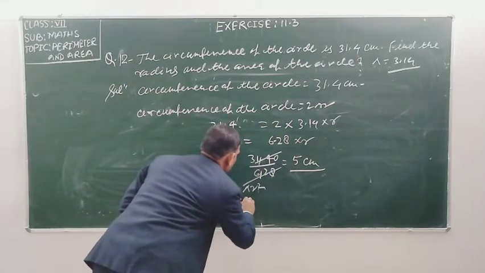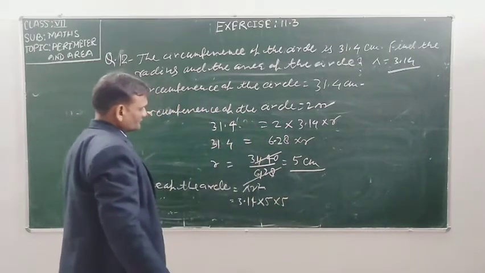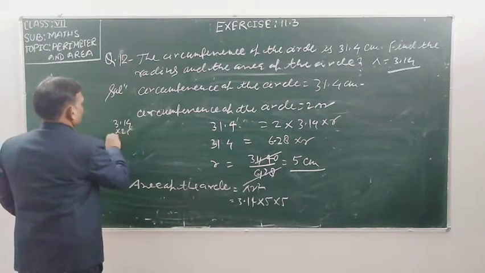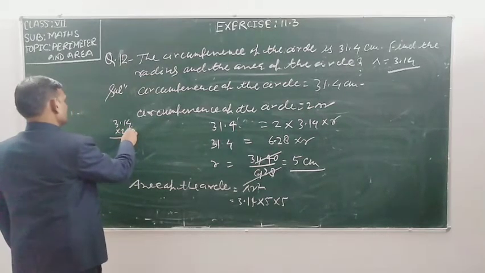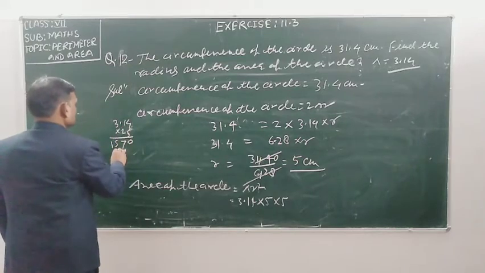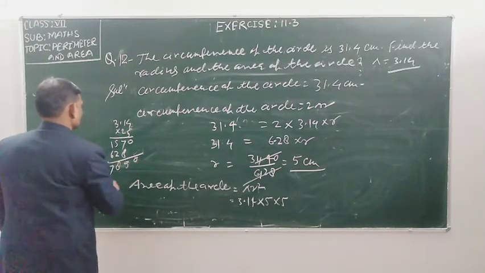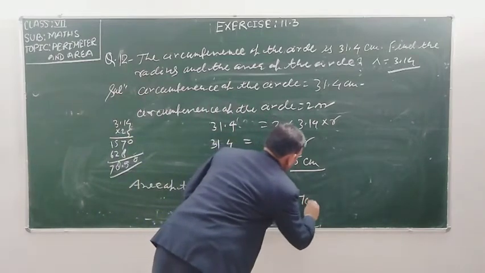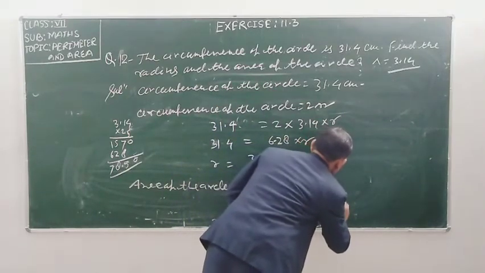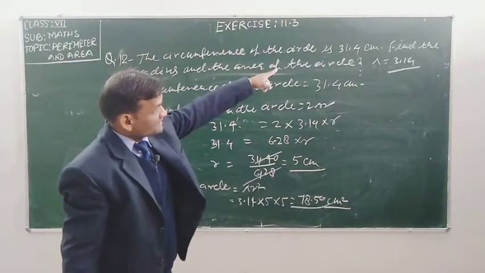The value of pi is 3.14 into r, which is 5 into 5, that is 25. Multiply 3.14 into 25, and you get 78.50 centimeter square. 78.50 centimeter square is the area of that circle, which circumference is 31.4.